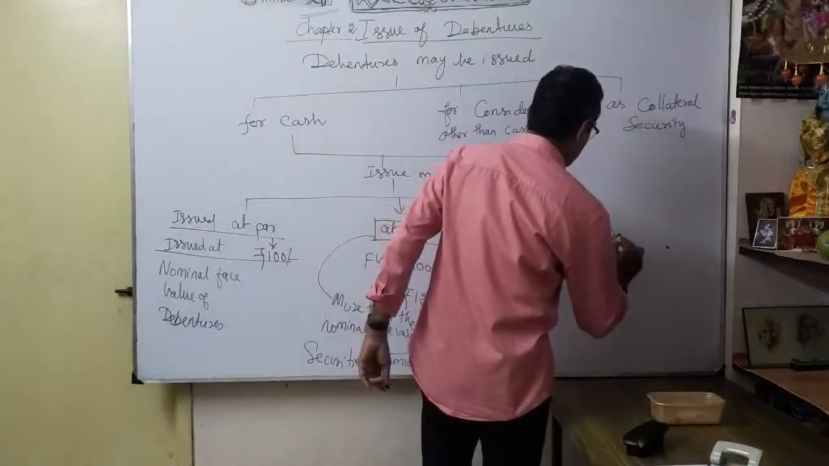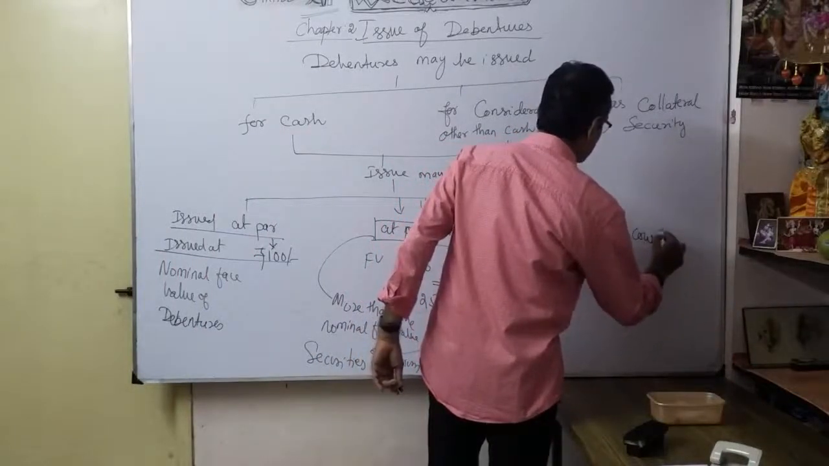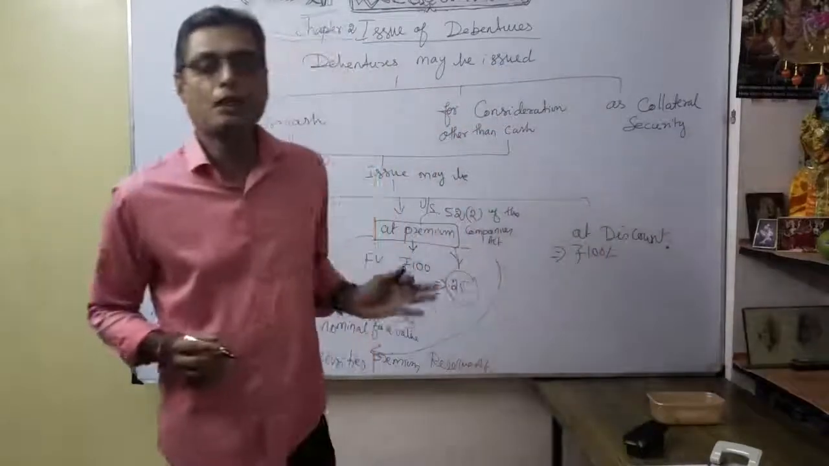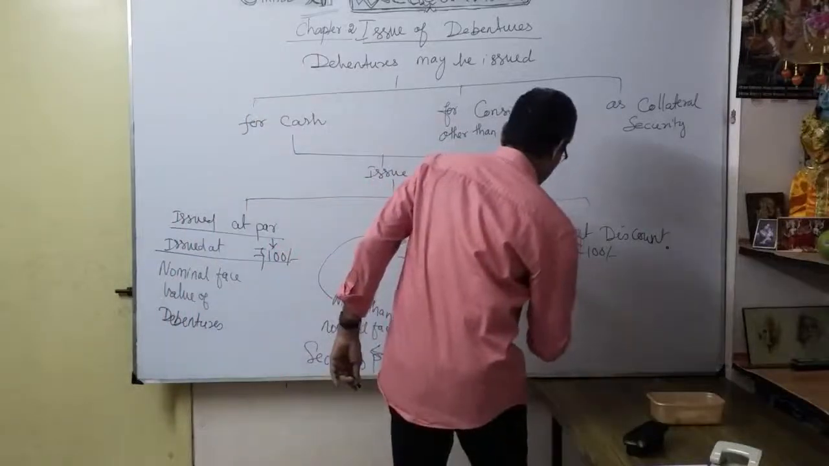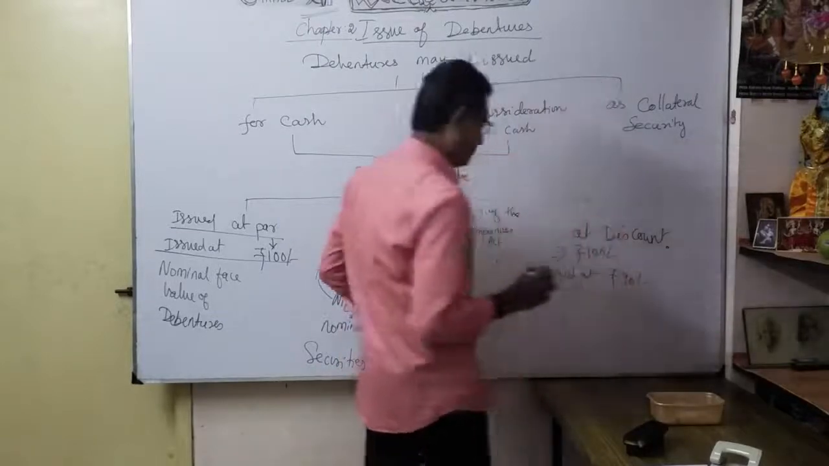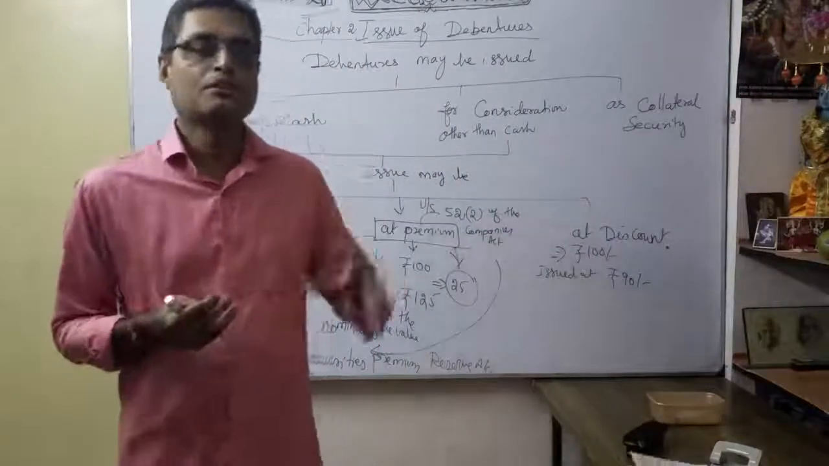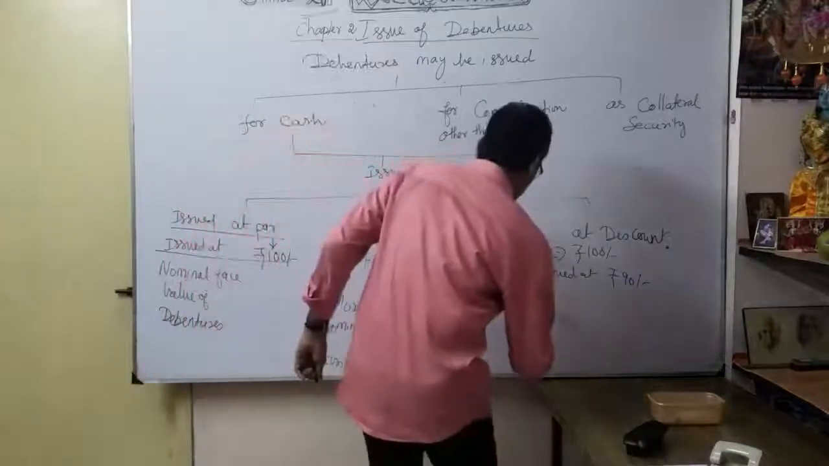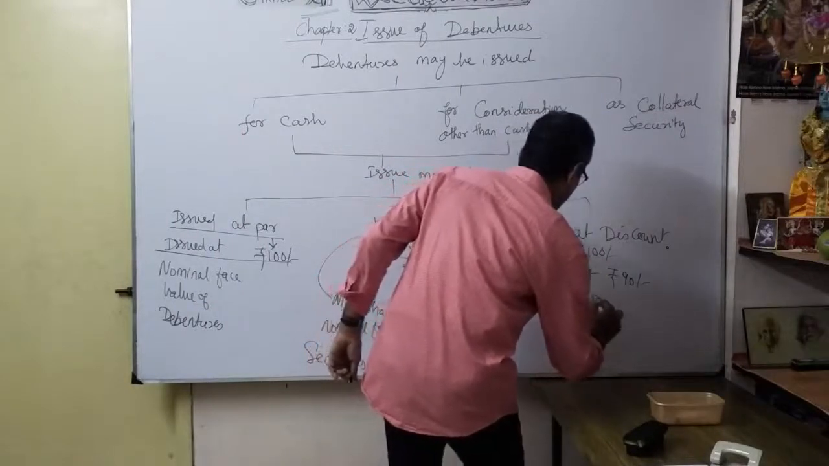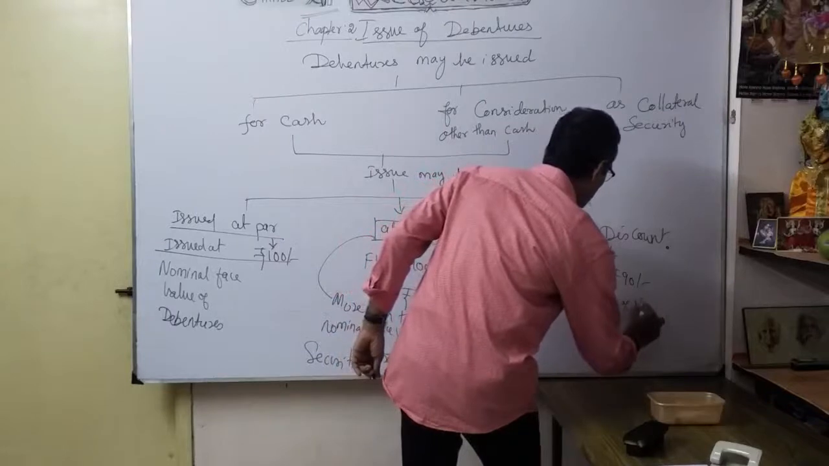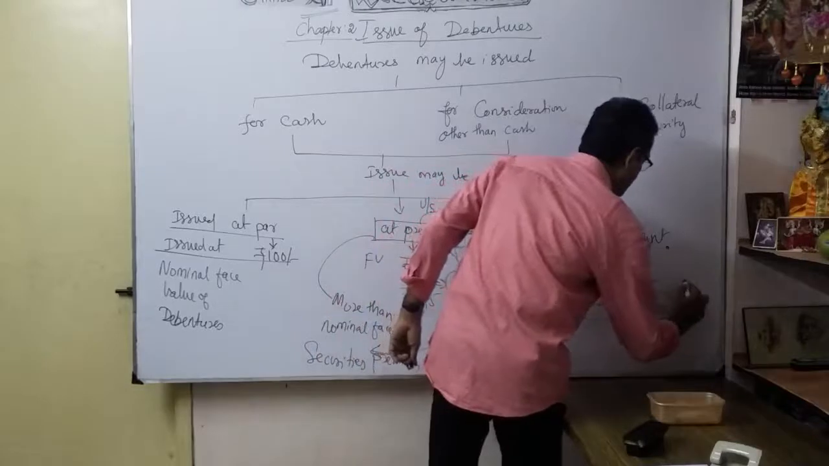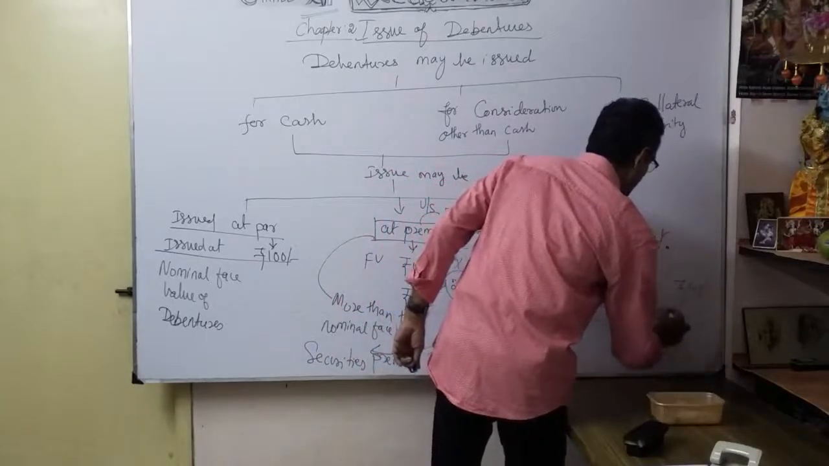Issued at discount. Discount means what? Simple. As 100 rupees nominal face value, but you issue at what? Issued at rupees 90. The company will be losing what? The 10 rupees. So the 10 rupees, where you are going to debit? That's what you maintain as discount on issue of shares. You want to maintain that account, whatever the 10 rupees difference.